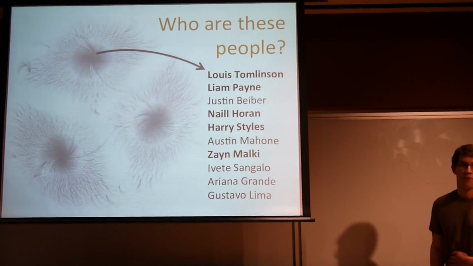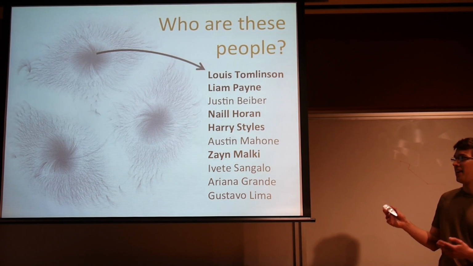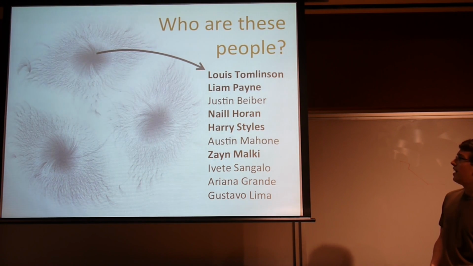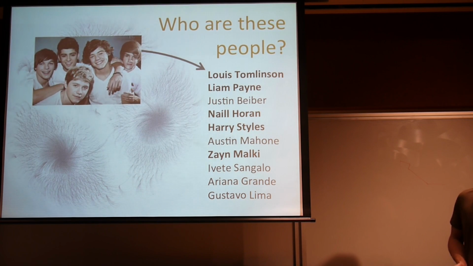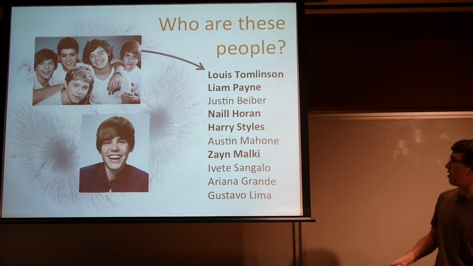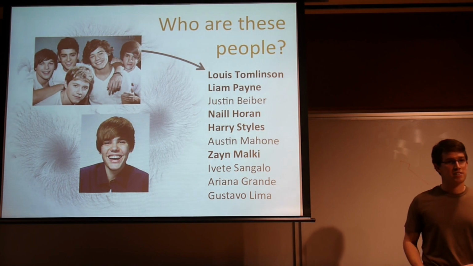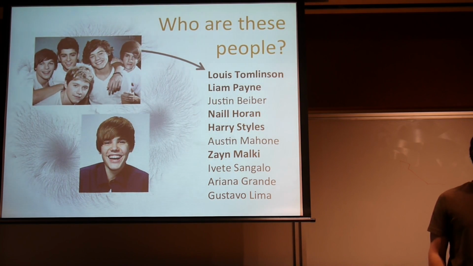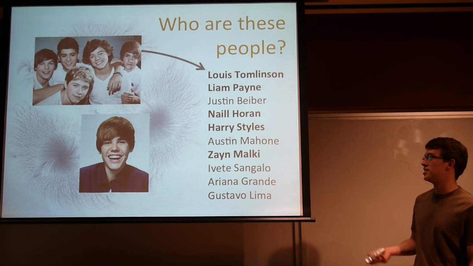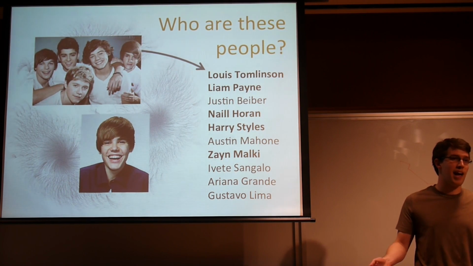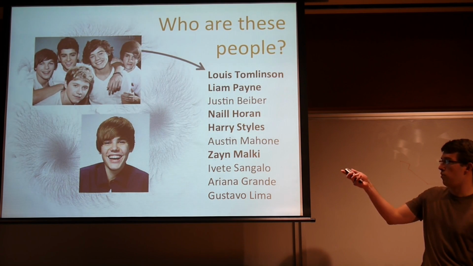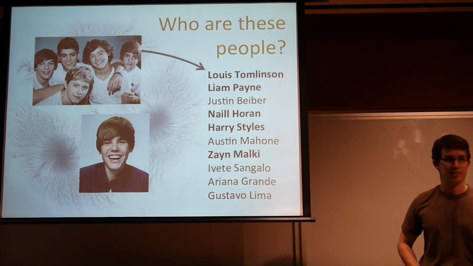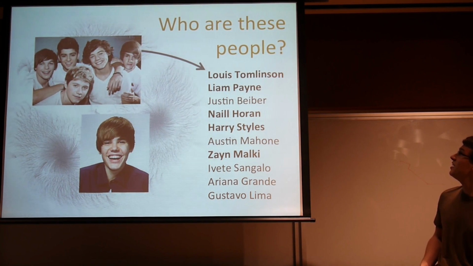In fact, when we plotted just the first one that came up, we picked the center in it. There are 5 people that are bolded. Those are the cast members of One Direction, a British pop boy band. And then, of course, Justin Bieber is up there, followed by some Brazilian pop singers. So this tells us that the community algorithm is doing something reasonable. This is about what you'd expect if you had picked the highest degree central people in these networks. So just to give you an idea of what's behind the cause of these, that's part of the cause.